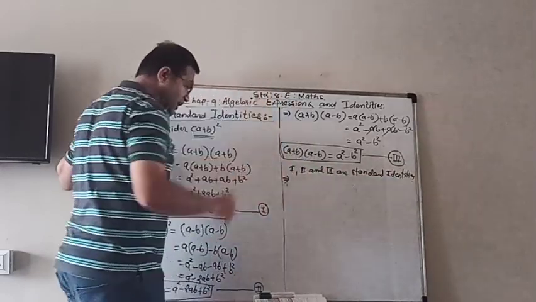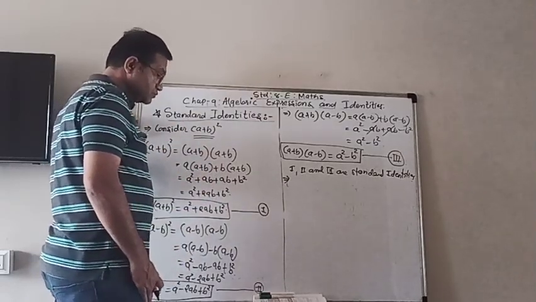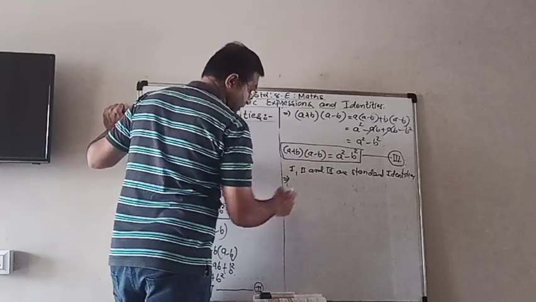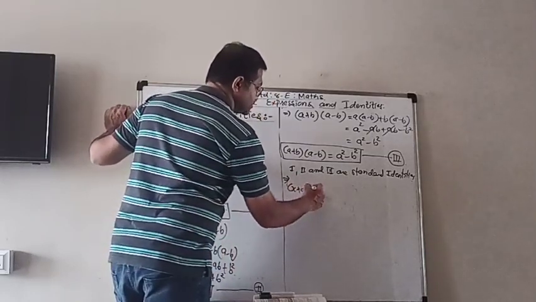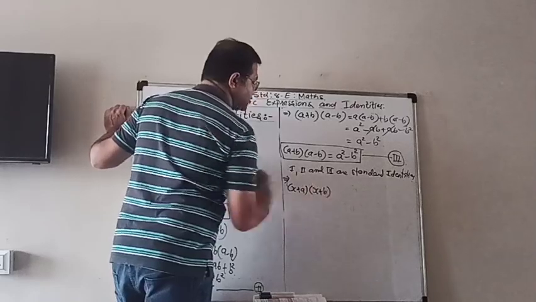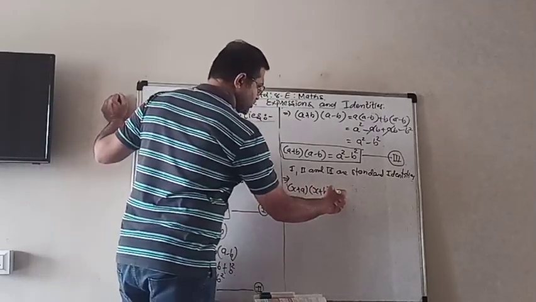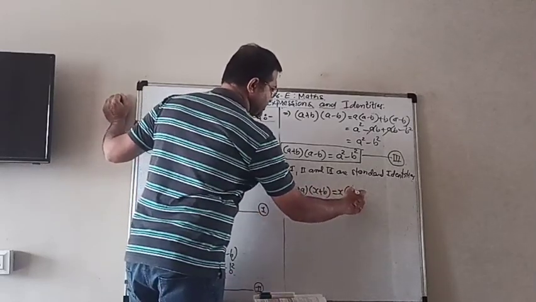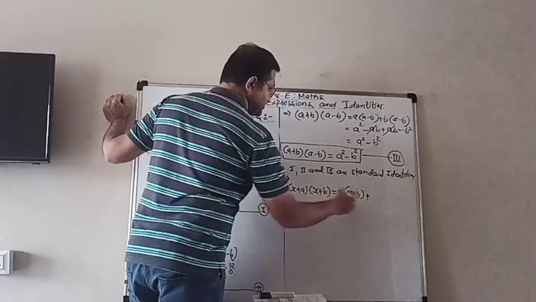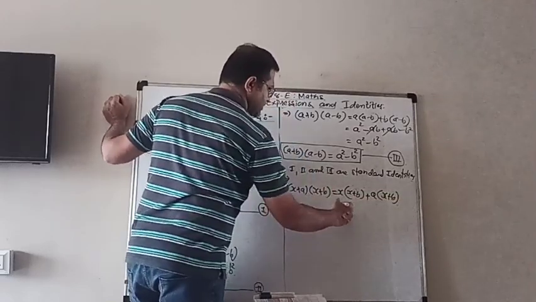Now we will try to get one more identity. That is x plus a and x plus b. That is equal to x bracket x plus b plus a bracket x plus b.